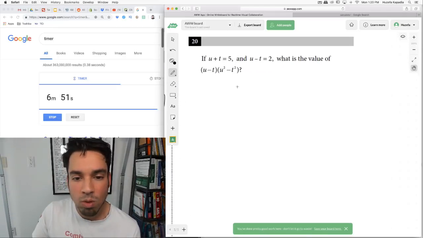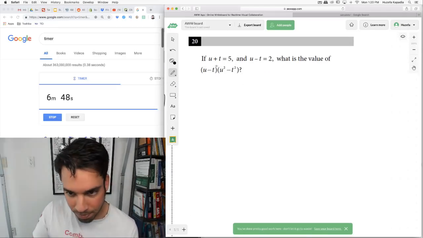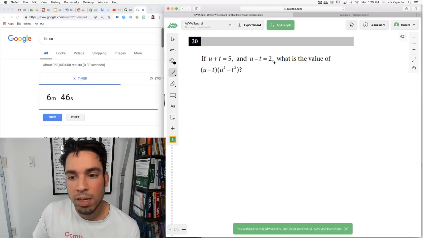Next, we got 7 whole minutes for this final problem, which is a lot. u plus t equals 5, u minus t equals 2. What is the value of this? Now, instinctively, what did I say? I want you to think about factoring and foiling, okay? Yeah, sure, I can plug in 2 here. But what about this guy?